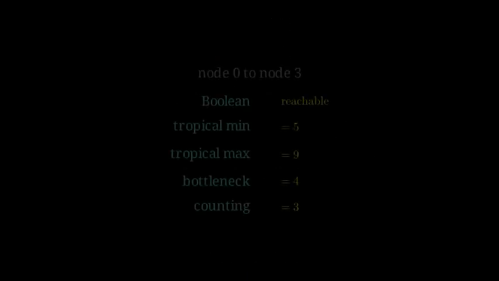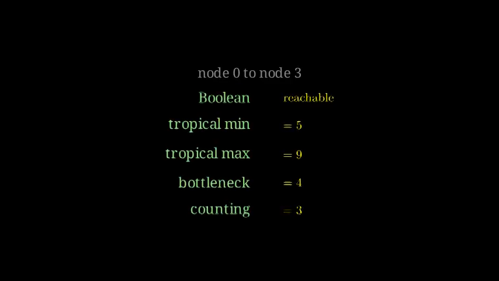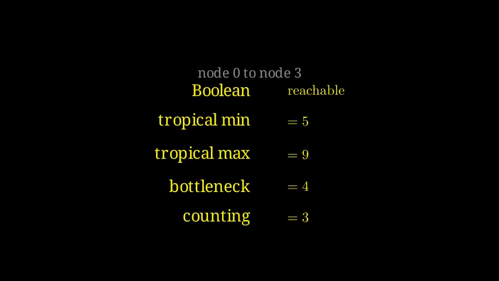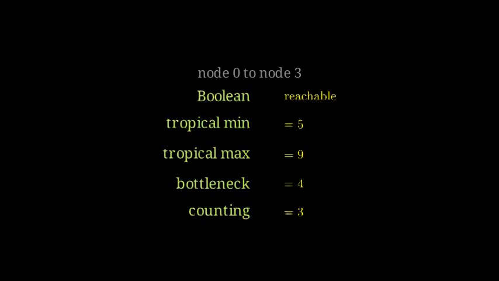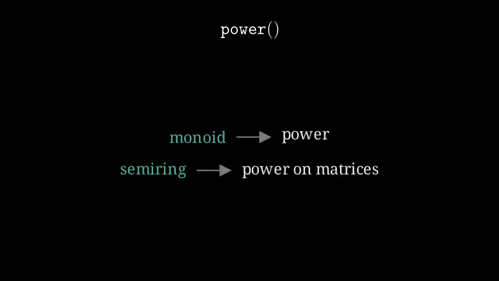One graph, one call to closure. 5 semirings and 5 different answers to how node 0 relates to node 3. Reachable, shortest distance 5, longest distance 9, widest capacity 4, and 3 paths in all. The topology never moved. The Semiring chose the question. So this is the same lesson as the peasant episode, just one level up.